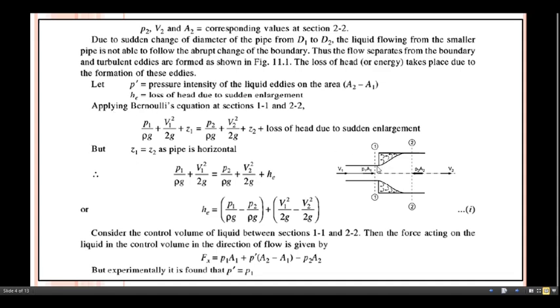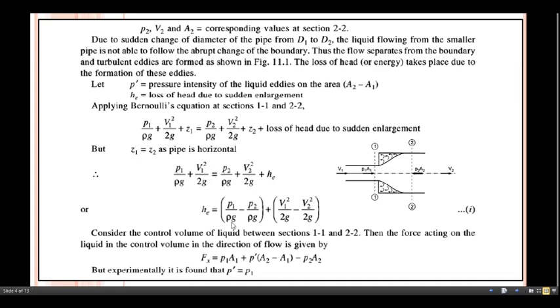So applying Bernoulli's equation at section 1 and section 2, we can get: P1 divided by rho g plus V1 square divided by twice g plus Z1 equals P2 divided by rho g plus V2 square divided by 2g plus Z2 plus loss of head due to sudden enlargement. In this case, as the pipe is horizontal, Z1 equals Z2. So Z1 and Z2 get cancelled and the remaining part is in front of you. From this one we can get the HE.